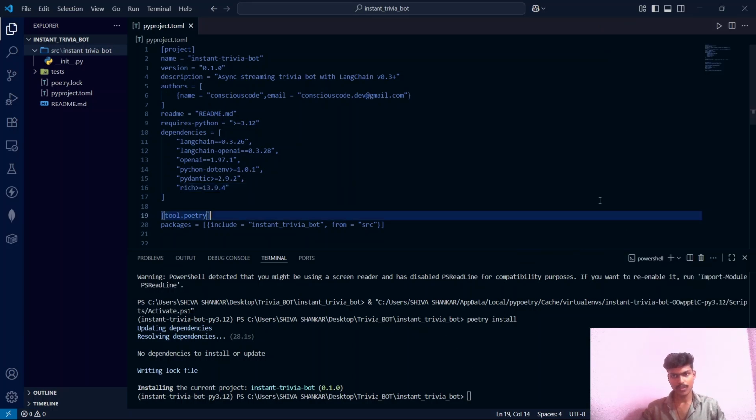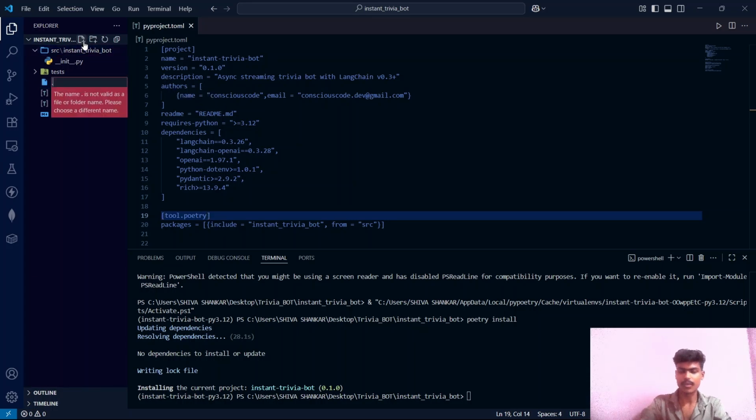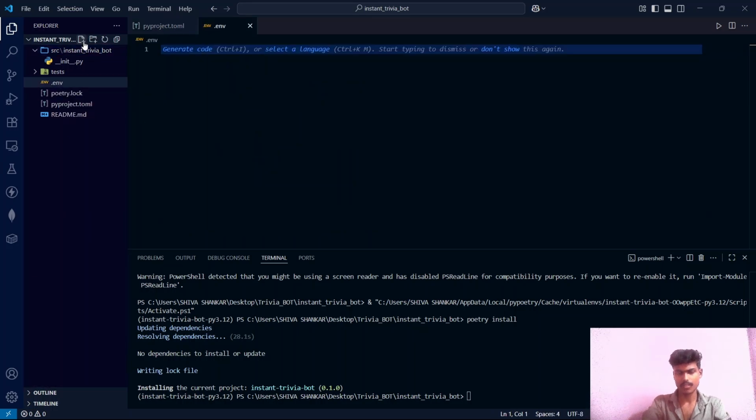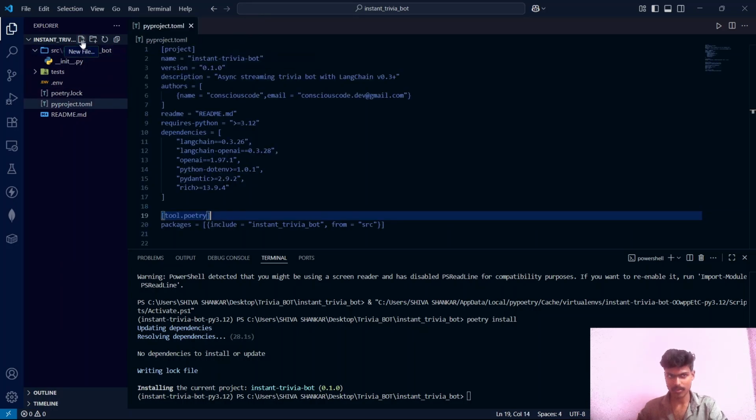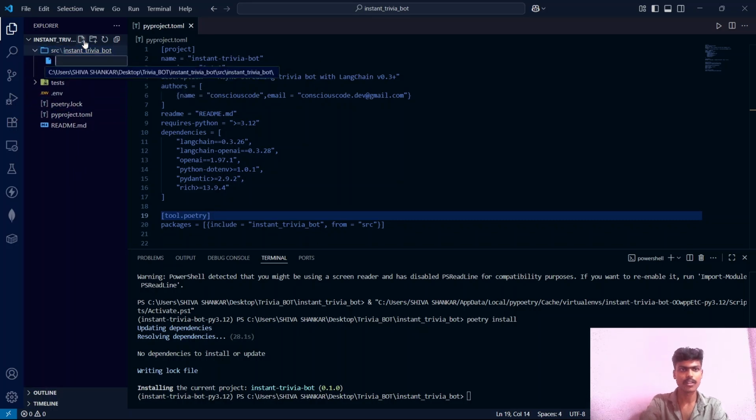And for this project, we will need an OpenAI API key and we will have to safely load that OpenAI API key into our project. We should never hard code API keys into our source code, guys. It is a bad practice. So instead, we will create a .env file and we will save our OpenAI API key. And to load that key, we will have to create a small config.py file inside our source directory.